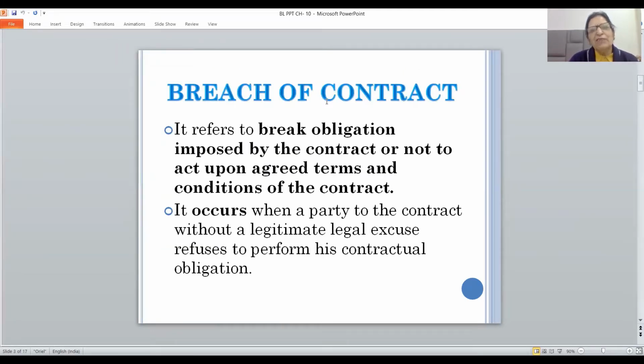So let us define, friends, the meaning of breach of contract. What is breach? Breach refers to breaking the obligation imposed by the contract, or not acting upon the agreed terms and conditions of the contract. It means the party is not prepared to act upon the terms and conditions of the contract. When does breach occur? Breach occurs when a party to the contract, without a legitimate legal excuse, refuses to perform his contractual obligation.